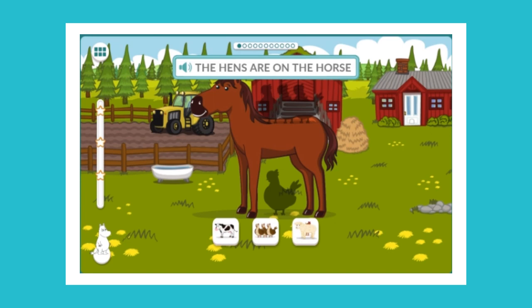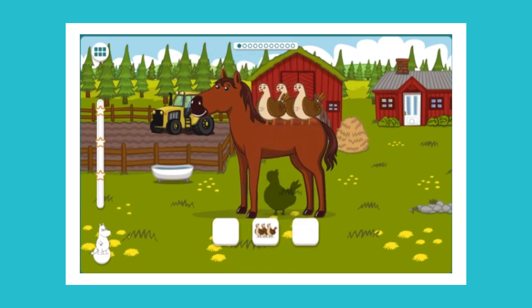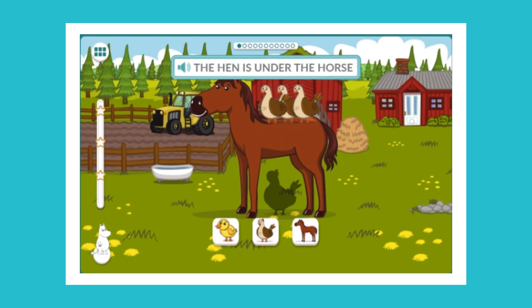So here the children need to understand the plural and the prepositions, and of course the animal in question. I'm just going to click on the picture and drag it to the right place. The hens are on the horse. The hen is under the horse.